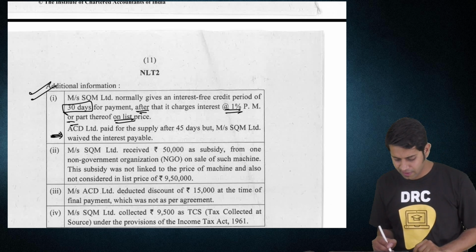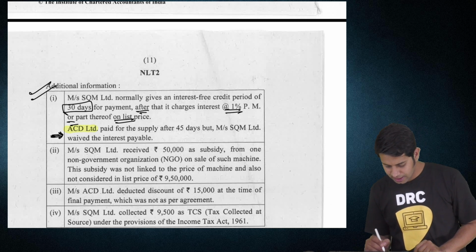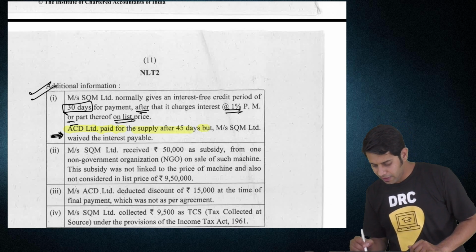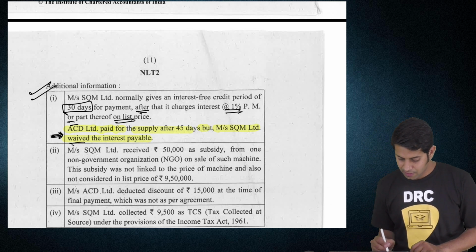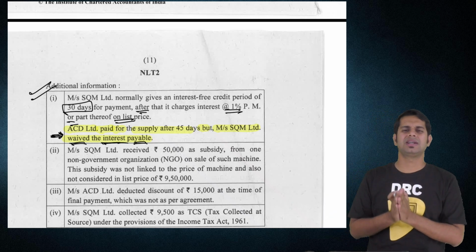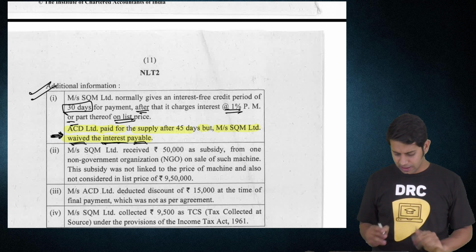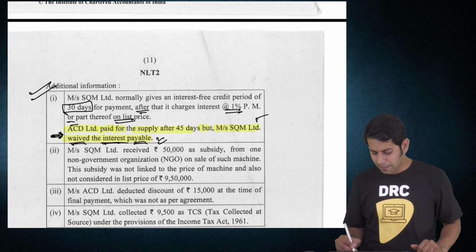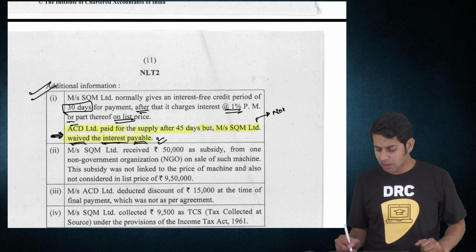But what have they given? They have given a beautiful note over here. What is this note? A Limited paid for the supply after 45 days, but S Limited waived off the interest. The interest payable was waived off. Who said? S Limited said, see, A Limited, you are supposed to pay me some interest, no? Please don't pay me that interest. The supplier has told you he does not want the interest, so he will not receive the interest.